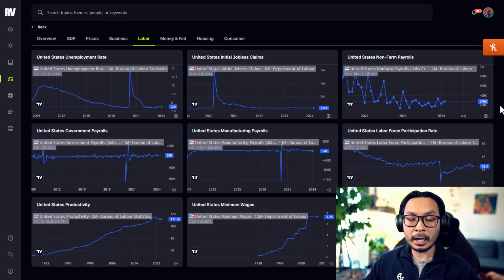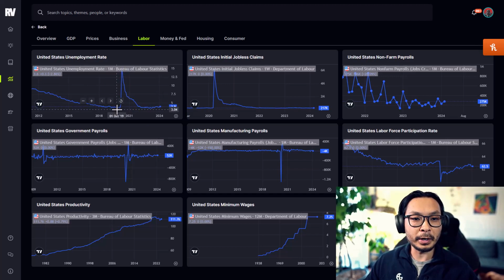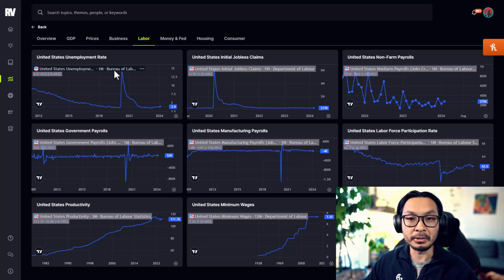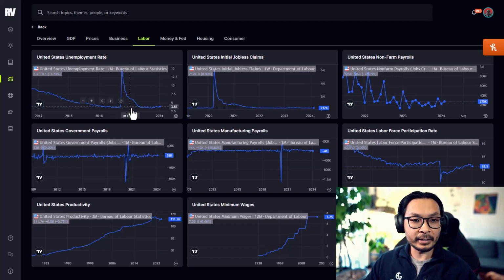If too many people are getting jobs and there's more payrolls, it just means that it's making the Fed's life a little bit more difficult on the inflation and the wage inflation front. And then next we can look at the other release, which was the unemployment rate. As you can see here in 2021, we had a huge spike. This is the COVID unemployment rate, which hit almost 15% back then. Since then, everything's kind of been on a downtrend and things have been stabilizing.